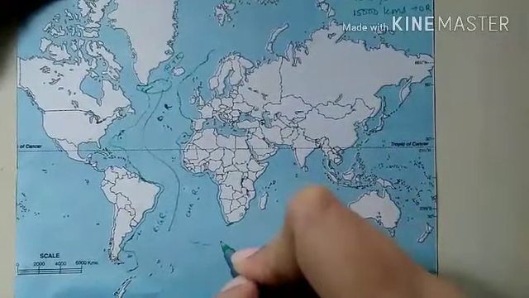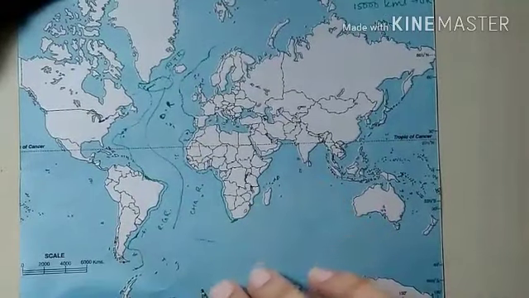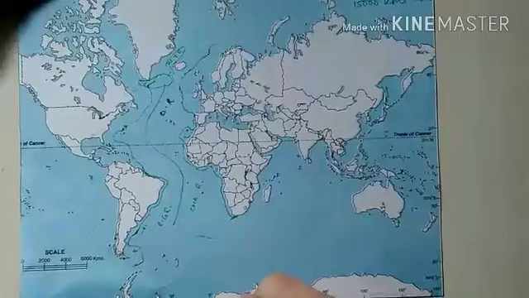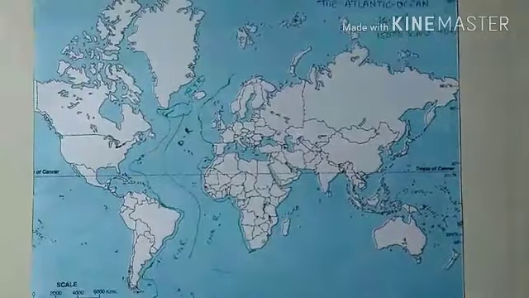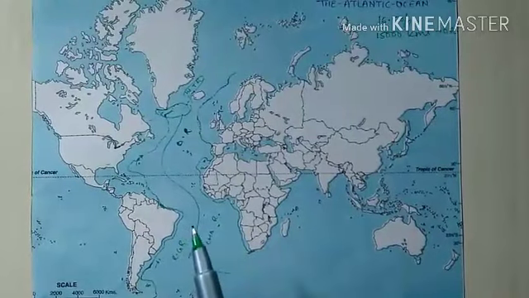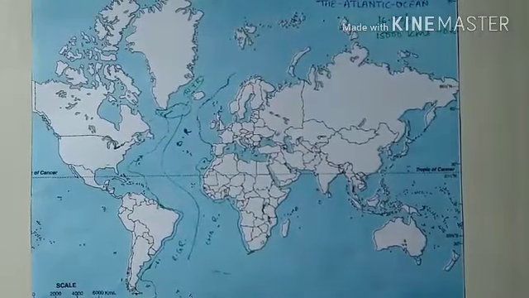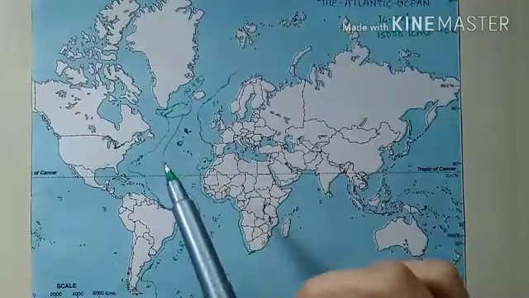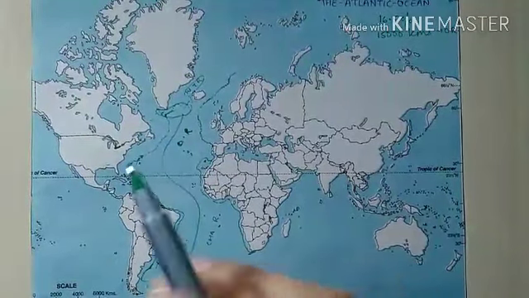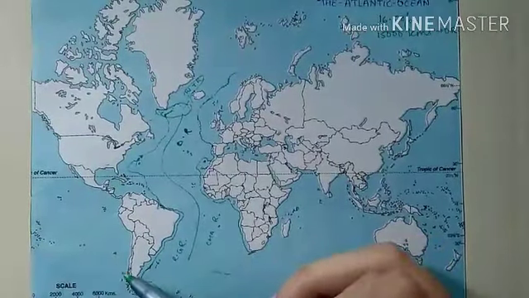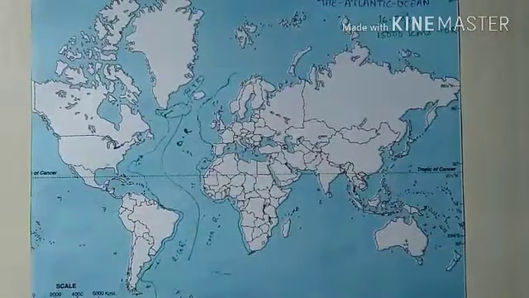Then we will have Agulhas Basin, and lastly we will have Atlantic Antarctic Basin here. Now after Oceanic Basin, we will discuss Oceanic Deeps. So the Atlantic Ocean floor is characterized by a general absence of linear deeps, and this may be due to the absence of fold lines along the Atlantic coast.